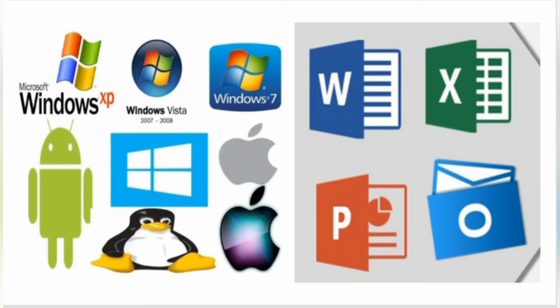Application software includes database programs, word processors, web browsers, spreadsheets, etc. Some common examples are MS Word, MS Excel, MS PowerPoint, and MS Outlook.